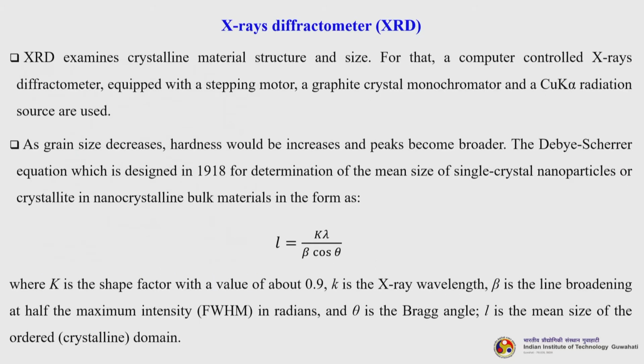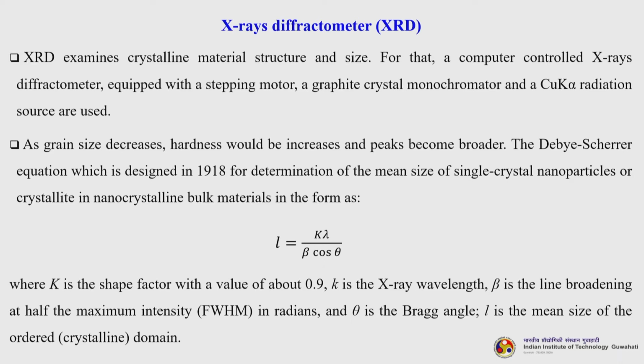Then XRD, X-ray diffractometer. XRD examines crystalline material structure and size. For that, a computer-controlled X-ray diffractometer equipped with a stepping motor, a graphite crystal monochromator and a CuK alpha radiation source are used. As grain size decreases, hardness increases and peaks become broader.